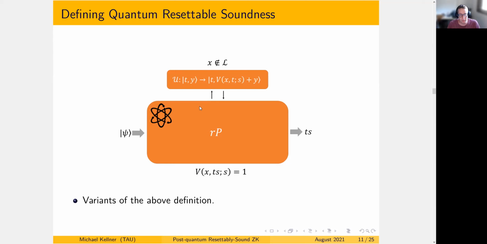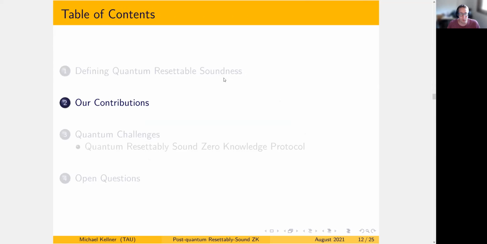I do want to mention that there is one variant we might consider, which is found in the literature, in that in our definition, the instance X is fixed, i.e. the resetting prover must prove this specific instance and not just any instance. There are places where they consider multi-instance, where we get a verifier next message function for any instance we choose. And we show in the paper that given a protocol that is secure against a single instance, we can transform it into a protocol that is secure for multi-instance. And that's it.